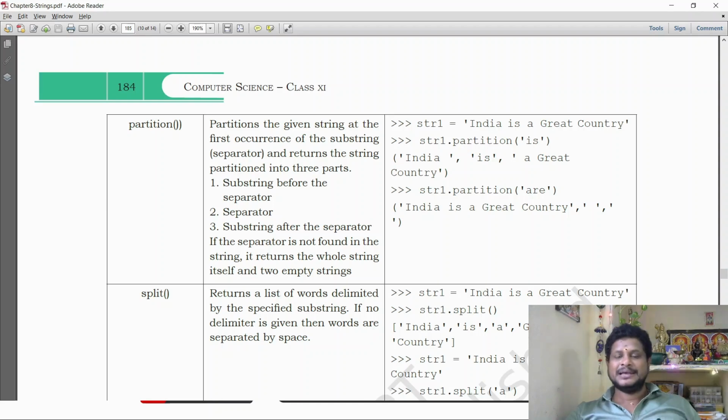Suppose the separator is not given, or it is defined wrongly, what will happen? After the string there will be two empty strings. See here, India is a great country comes as one part. The separator is not found in the string, so it returns the whole string itself as the first part, which is the substring before the separator. Then two empty strings will come: the separator, and the substring after the separator.